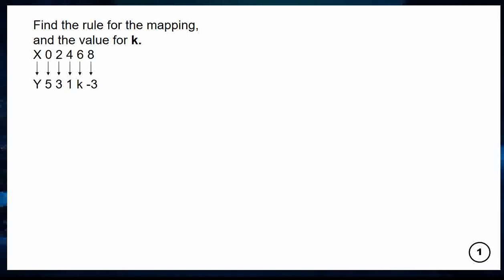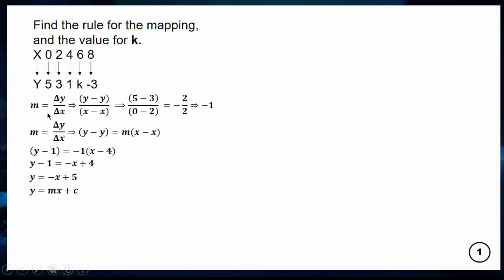Gradient is change in y over change in x. You take the two y values and subtract one from the other, and you take the two x values and subtract one from the other, for example 5 and 3, 0 and 2. Gradient is equal to change in y over change in x.